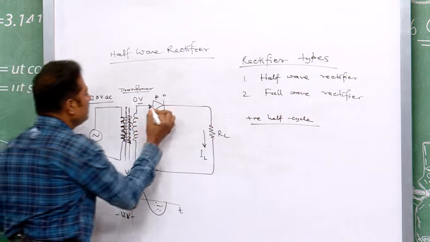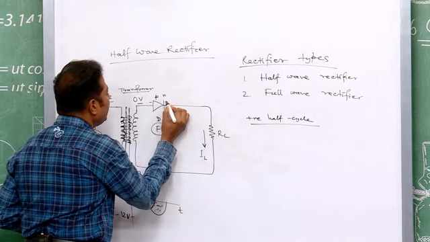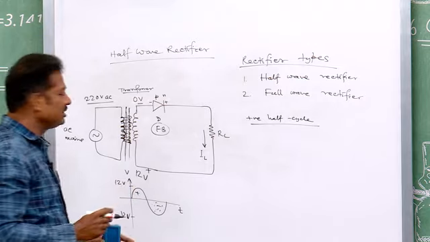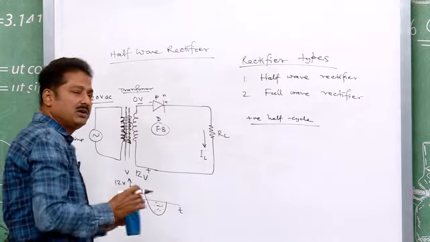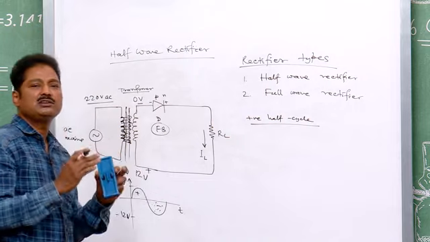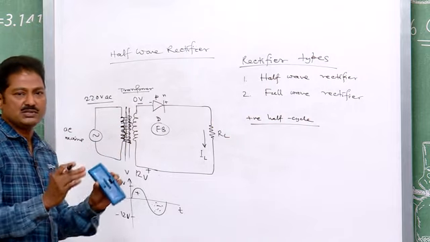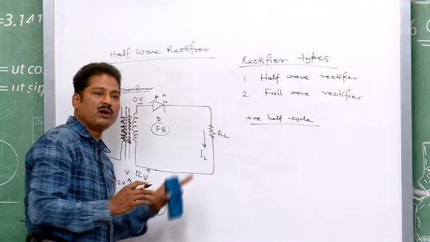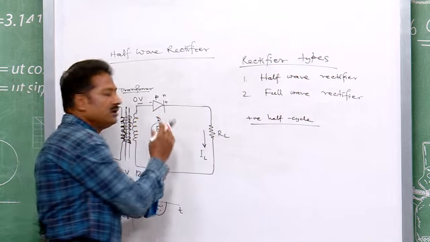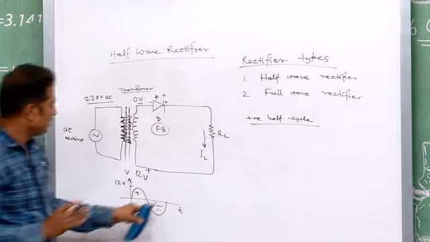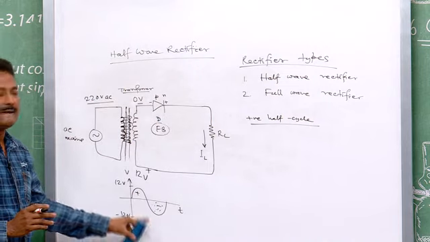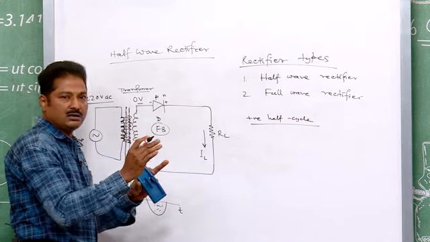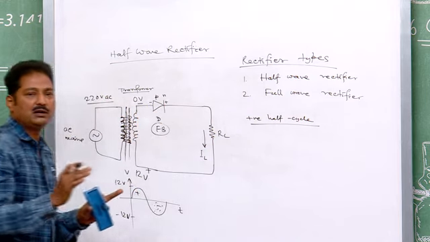That means the diode P side will be negative, the N side will be positive, and automatically it is reverse biased, and you know for reverse bias the diode is not conducting, it is an open switch. So, the diode will not conduct. That means it will be just silent for the negative half cycle. So, in forward bias it will conduct, in reverse bias it will not conduct.